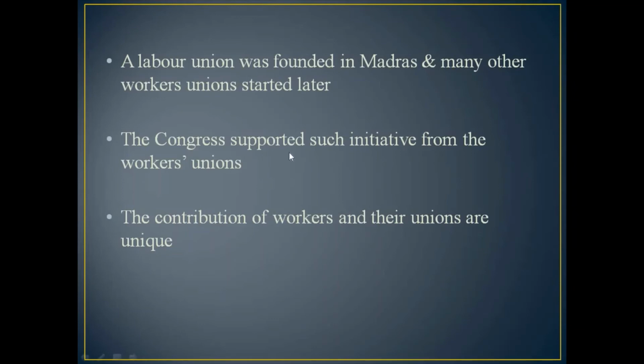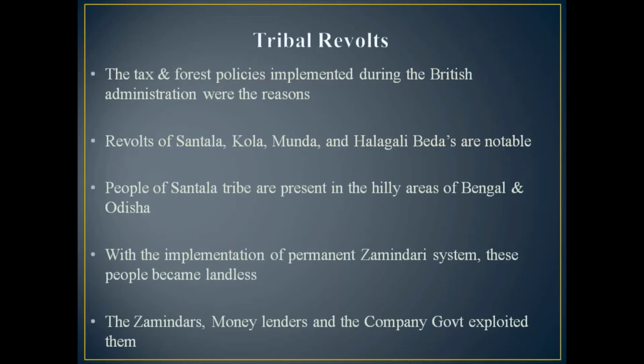Then the Congress supported such initiatives from the workers' unions. When a big organization like Congress supported them, they got strong power and background, and it boosted them up. The contributions of workers and their unions are unique, completely different. When these workers protested, the mills would not work, the industries would suffer, and the British got a big loss there.